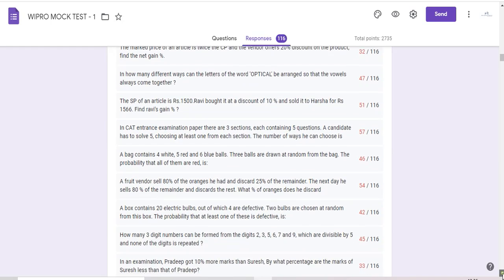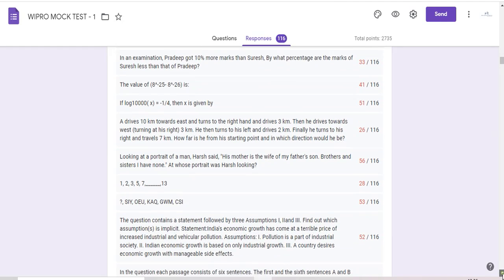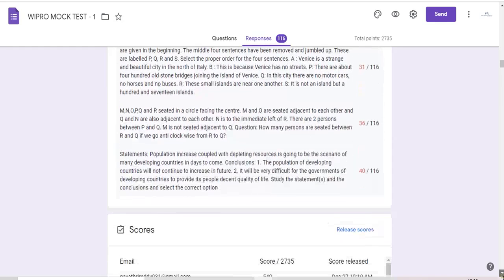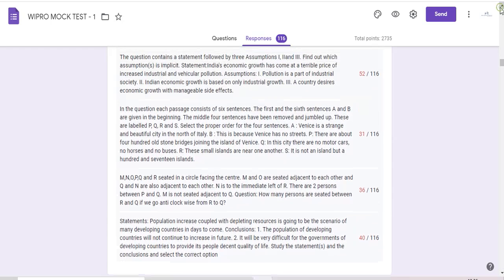When it comes to reasoning, it is good that the majority of you have done right, but direction problems the majority of you have done wrong. And this simple number series the majority of you have done wrong. Seating arrangements and blood relations, the majority of you have done wrong. So what I am proposing is that you concentrate on seating arrangement, blood relations, number series and word series. Very, very important.